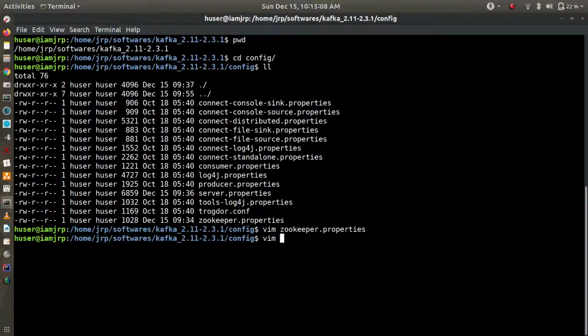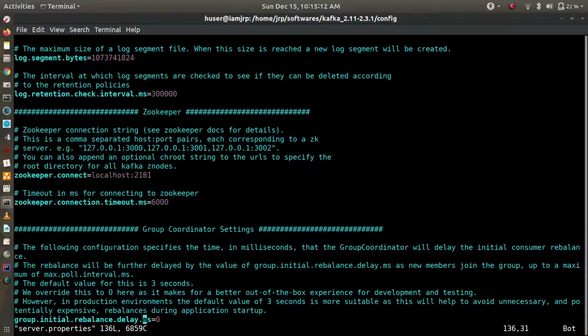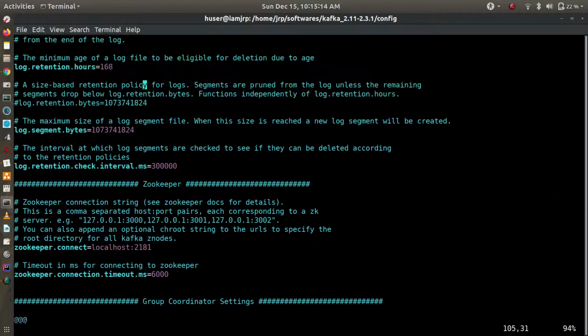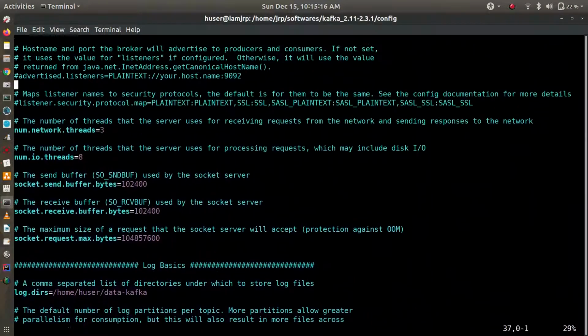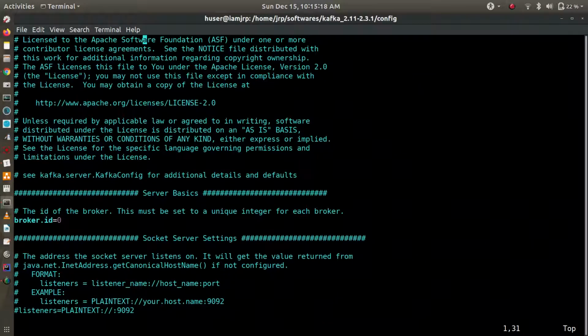Next we will see the server.properties file. Here also there are a few important configurations that I need to check. Let me go to the top. The first thing is broker.id. As we discussed in the last session, we can have multiple brokers on the same machine, or different brokers on different machines.